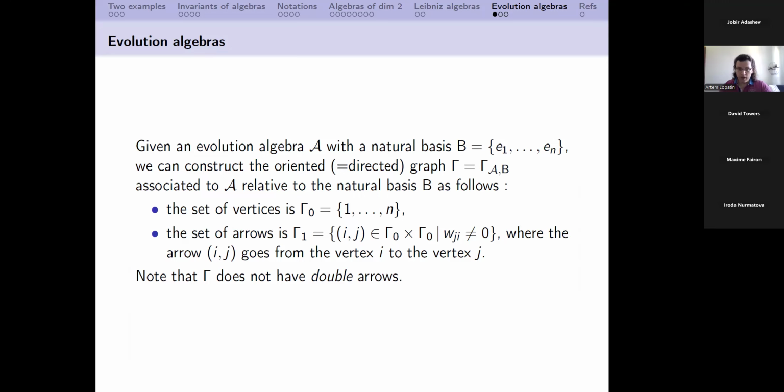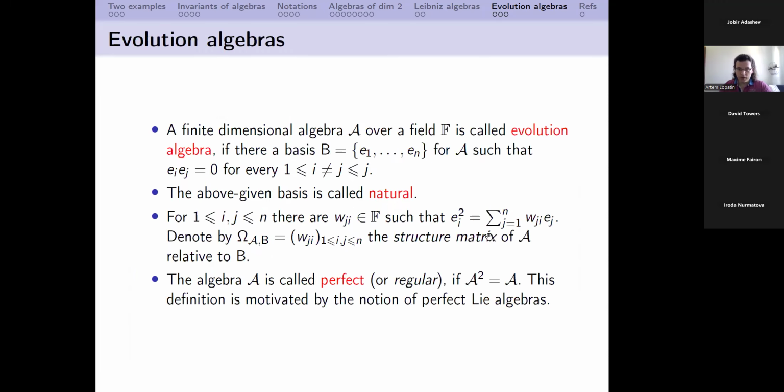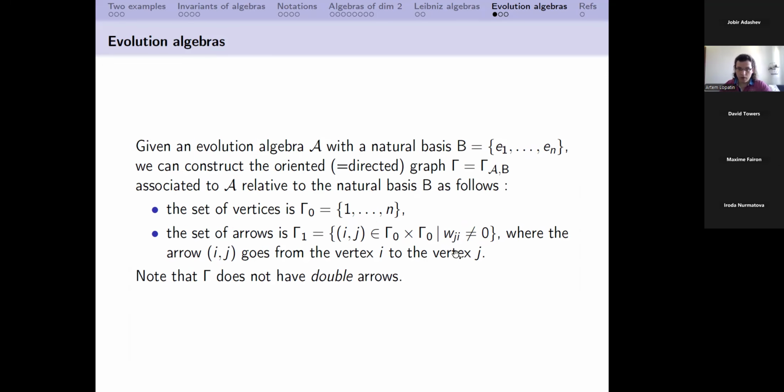So we have an arrow from i to j in case this coefficient is not 0. What is this coefficient? It's exactly the coefficient of ej in the square of ei. So we consider this graph. A simple remark: of course, it doesn't have double arrows, but it may have loops.